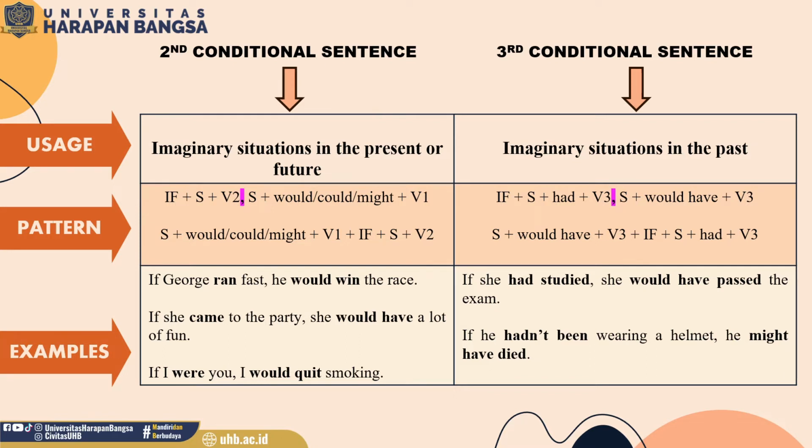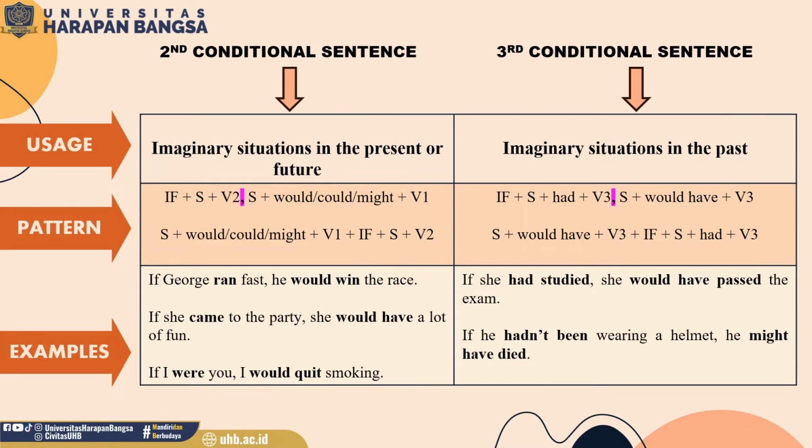If George ran fast, he would win the race. It means that George does not run fast. And if she came to the party, she would have a lot of fun. It means that she does not come to the party. And the last, if I were you, I would quit smoking. It means that I am not you, so I cannot do it.